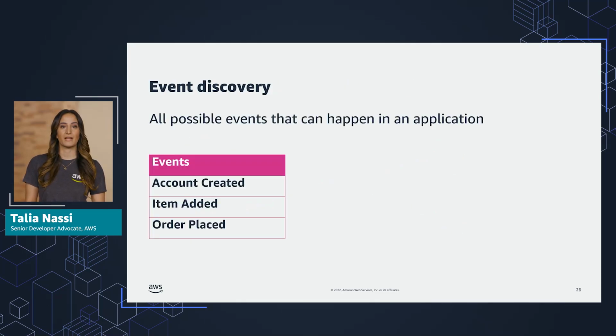The first step in identifying these events is to work through the process of event discovery. In this process, you decide the events that the event source produces and what parts of the application must know about those events. Event schemas describe the structure of an event and fields included in the event. If the event's contents match the event target's requirements, the service sends the event to the target.